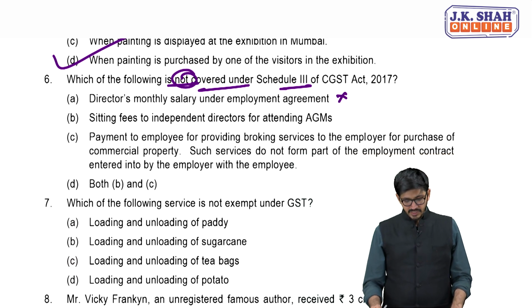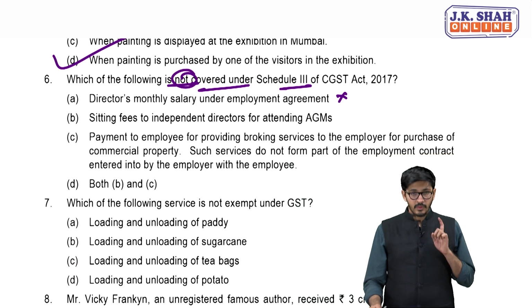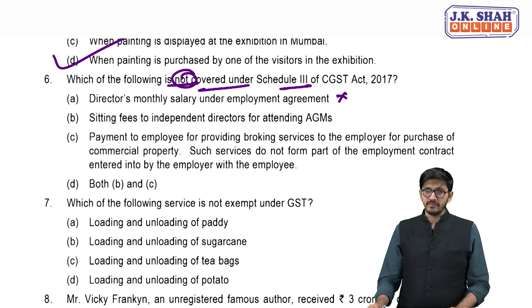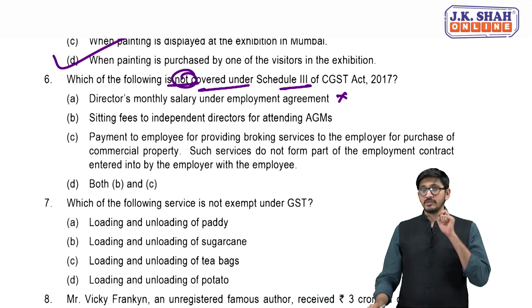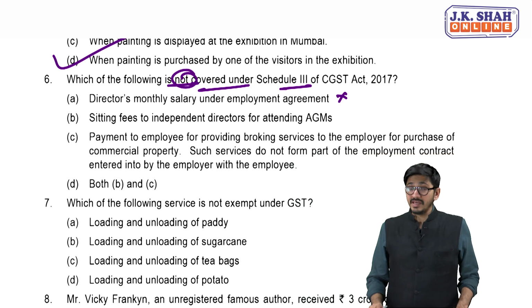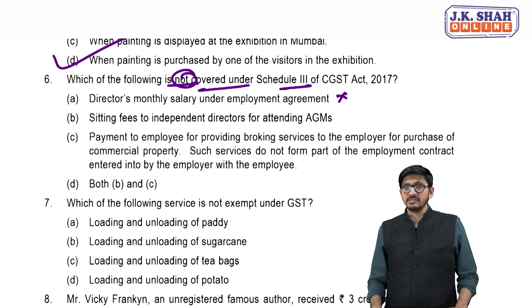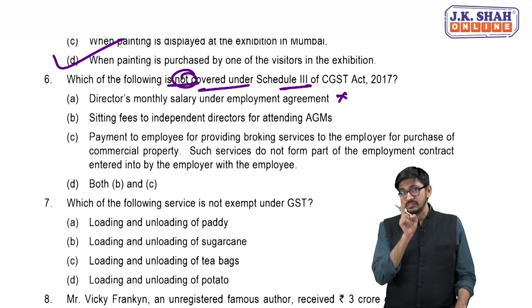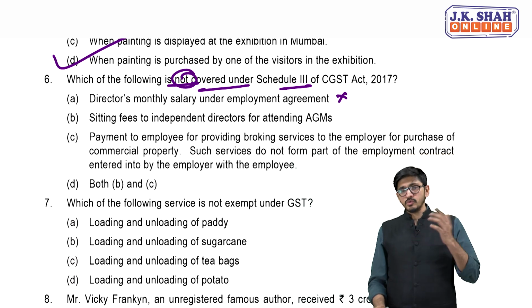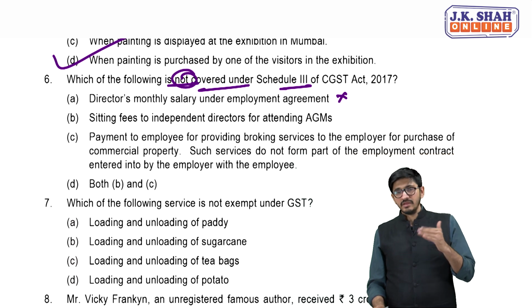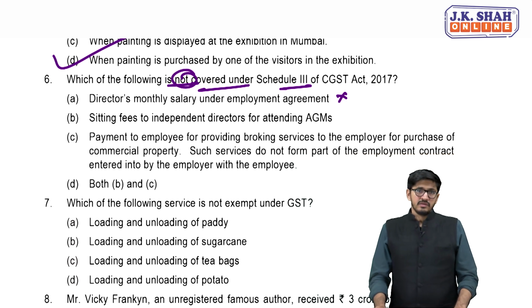Sitting fees to independent directors for attending AGMs. Now this is actually not covered, my dear friends, under Schedule 3. And to substantiate my claim, I will give you one more argument. Independent directors do not withdraw salary, they don't have an employment agreement, they are independent.